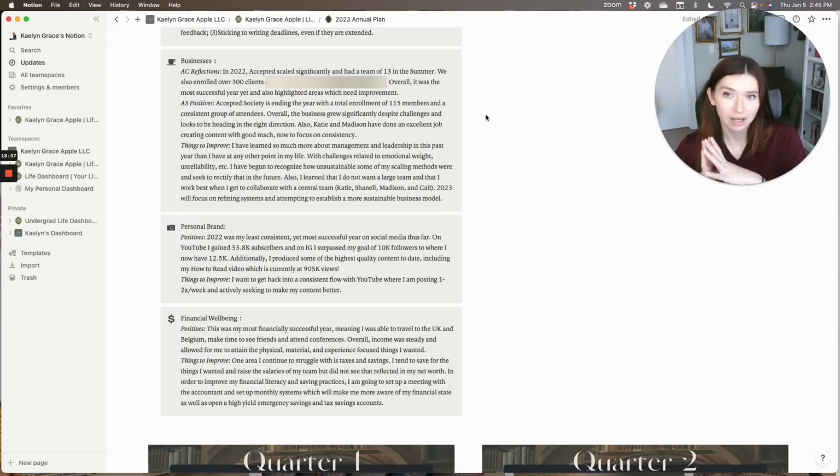Accepted Society is a project that I just didn't really ever see becoming a business, but it's been so fun because I get to build it with my team. And I really feel that they have so much more of a say in the direction that it goes because we don't have a really strict set of goals for the business. And while if you're trying to scale a business, that is a bad idea, with Accepted Society we've just allowed it to kind of grow organically. And I think that's been really cool to watch, to see how people interact with it and use the resources that the community offers. I think it's a really cool business idea, and I also just really like watching how it's developed.